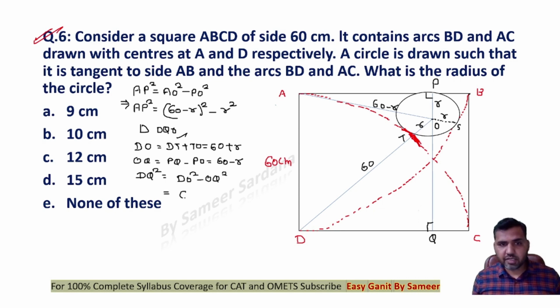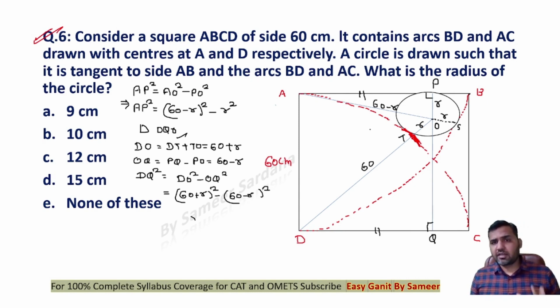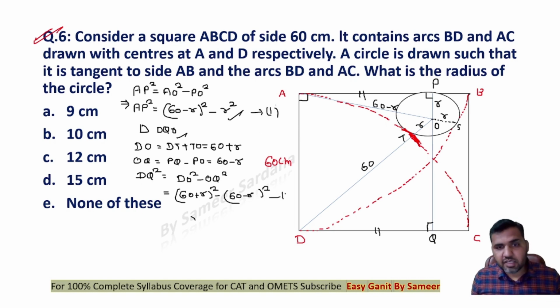Now what is DO? It is 60 plus R. 60 plus R whole square minus OQ square. What is OQ? It is 60 minus R. So this is 60 minus R whole square. Now you see that the length of AP is same as length of DQ, right? As AP QD would be a kind of rectangle. So AP will be same as DQ. Now that means this equation 1 is same as equation 2.